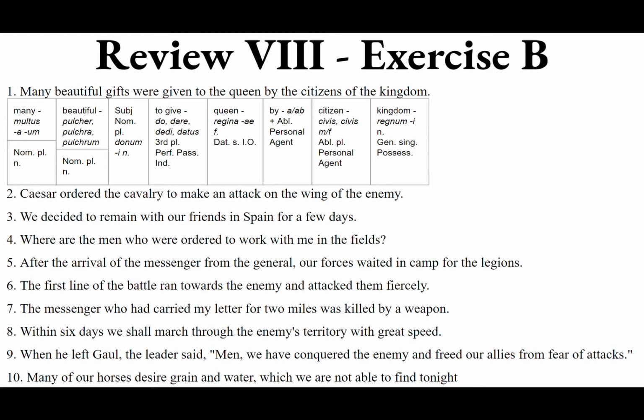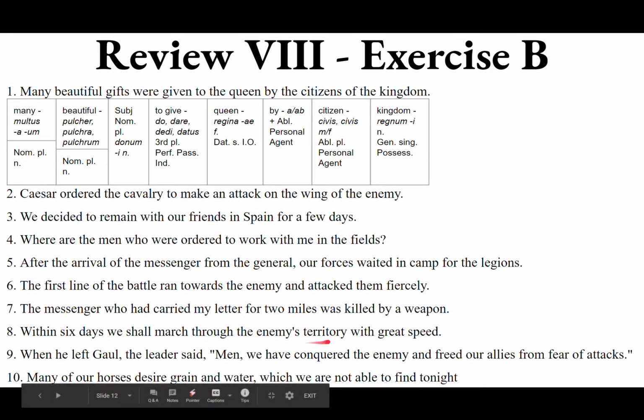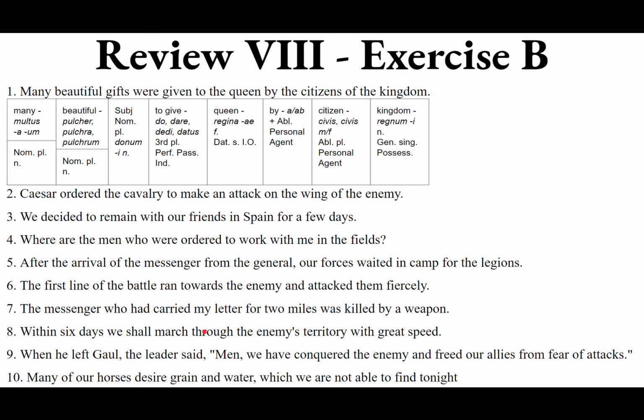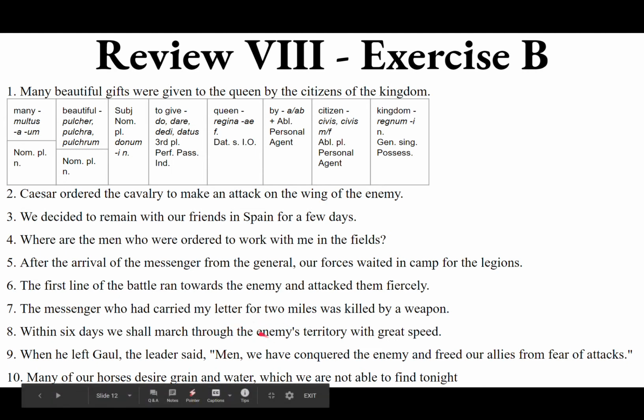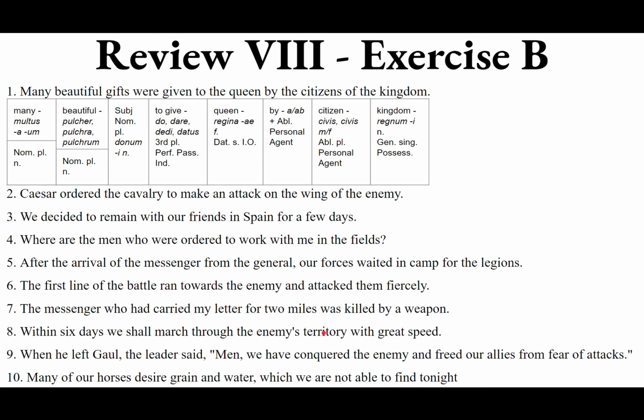Iter faciemus. Where are we marching? Where are we going? Through the enemy's territory, through the territory of the enemy, not an enemy, the enemy, plural. We're not going through the enemy, we're going through the territory of the enemy. So enemies is going to be genitive of possession, because they possess the territory. Territory is going to be the accusative to go with the preposition through. Through takes the accusative.